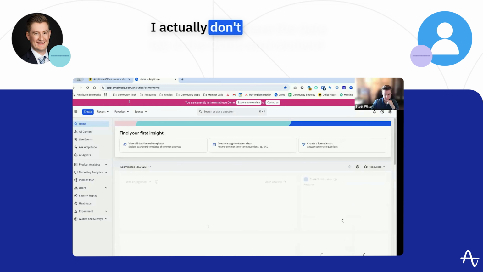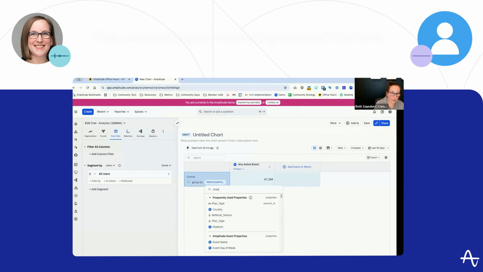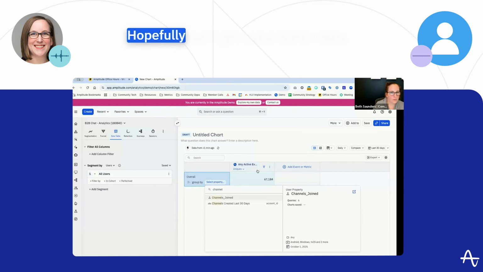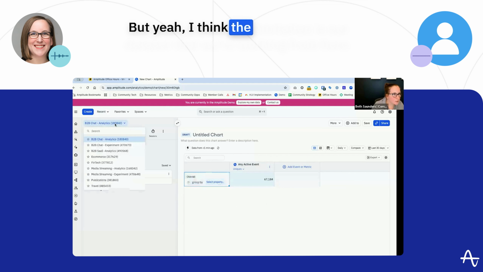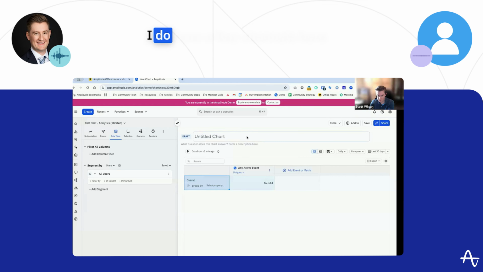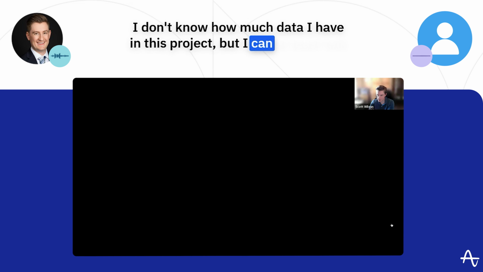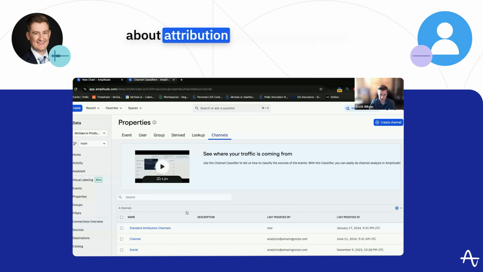I actually don't have the data tab in the demo environment. They are working on improving some of this here, so hopefully we'll get some better data, but yeah, I think the limitation is our data set that we're working from here. Okay, I do have a few channels here. I don't know how much data I have in this project, but I can at least talk about attribution channel setup here.